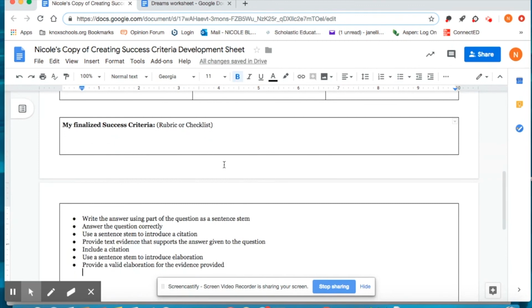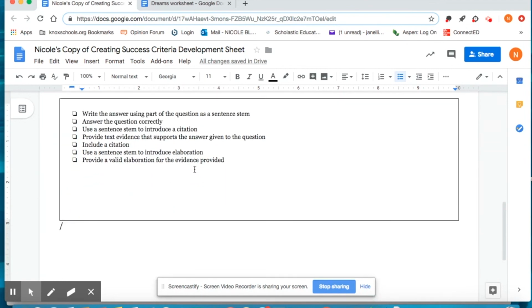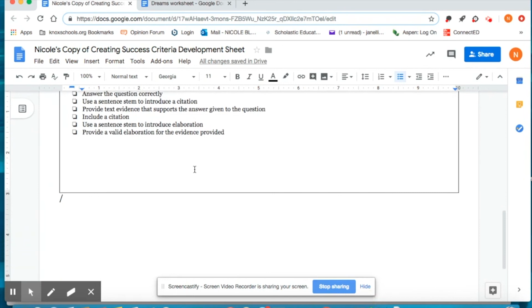Here you can also provide a rubric or anything else that gets the students to show the mastery, the success of their task. And since I like to use a checklist, I'm going to change my bullets into these square check boxes that I would use to see that students have successfully completed the task. And now you know how to complete success criteria.